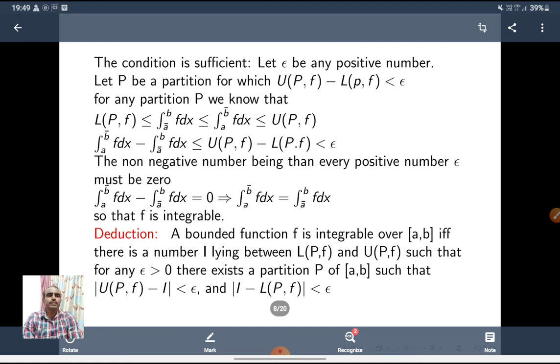From these statements, we deduce a statement: a bounded function f is integrable over [a, b] if and only if there is a number I lying between L(P, f) and U(P, f) such that for any epsilon greater than 0, there exists a partition P of [a, b] such that |U(P, f) minus I| is less than epsilon and I minus L(P, f) is less than epsilon.